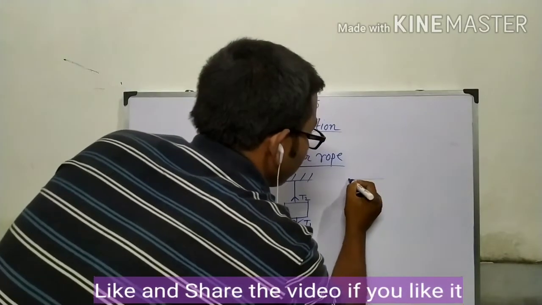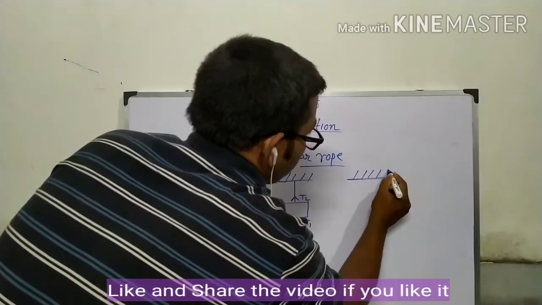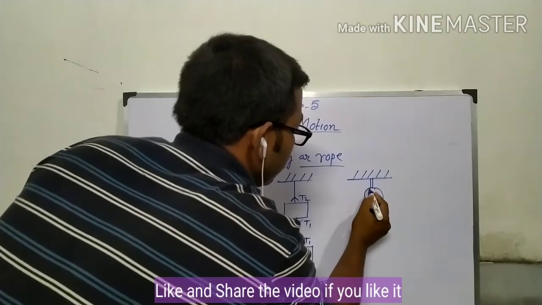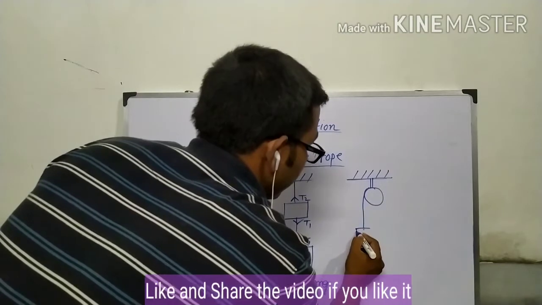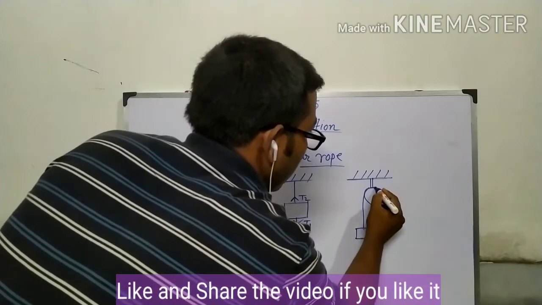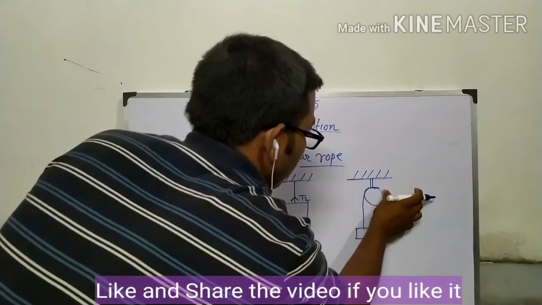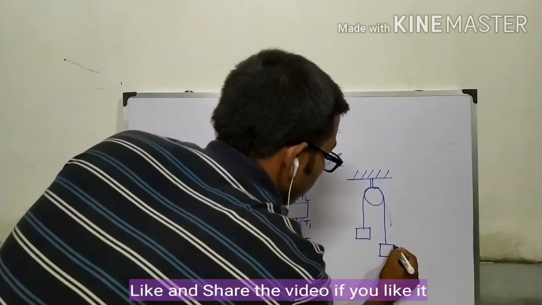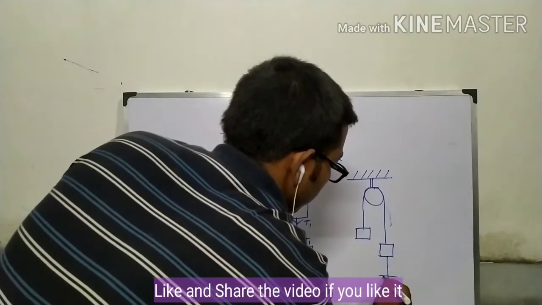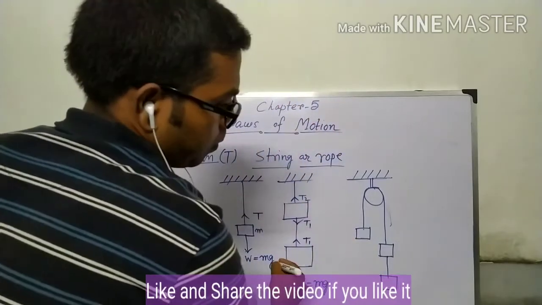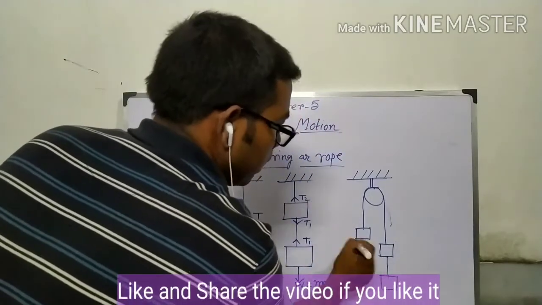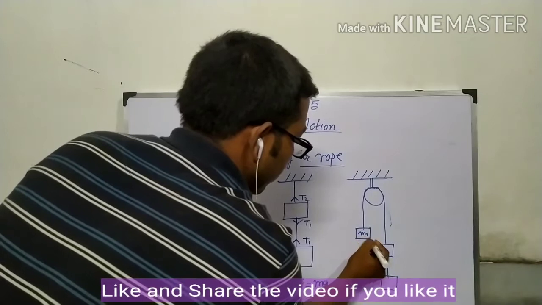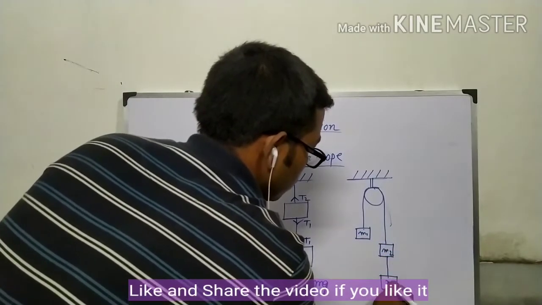Now for this diagram, there is a pulley. We take a body here and then M1, M2, M3.